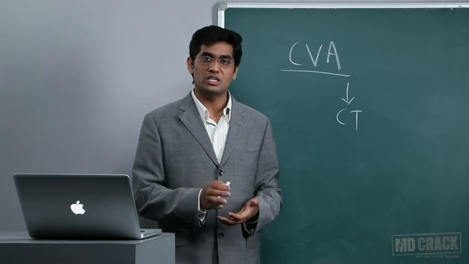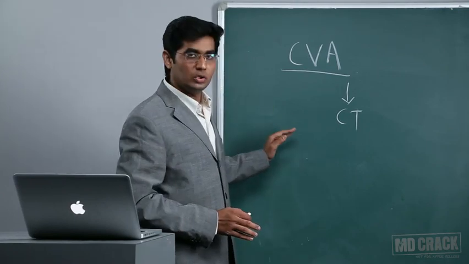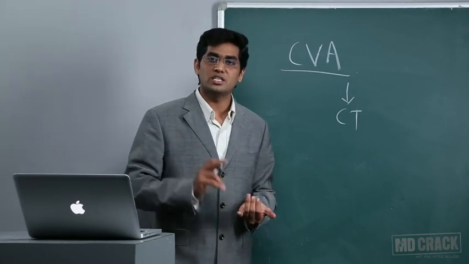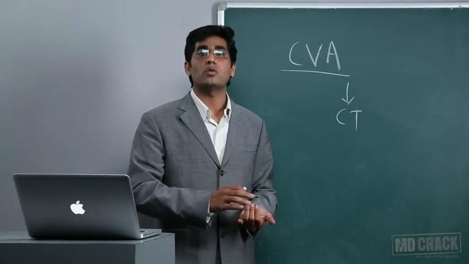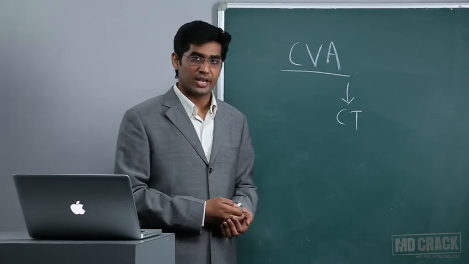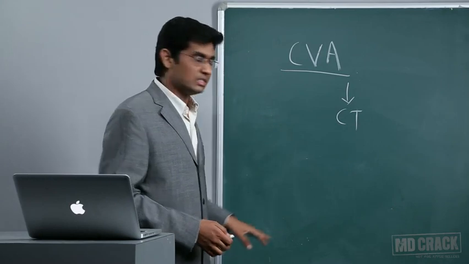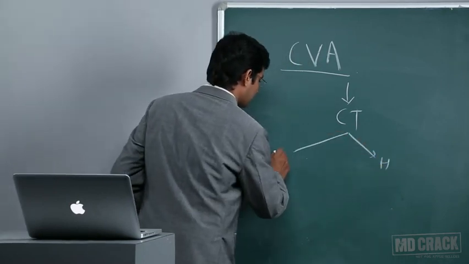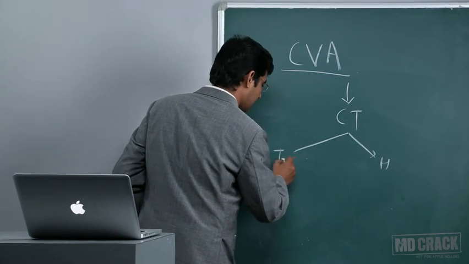In an emergency, when you are planning to give thrombolysis, the purpose of doing CT scan is just to rule out bleed, and in bleed the choice of imaging will be CT scan.